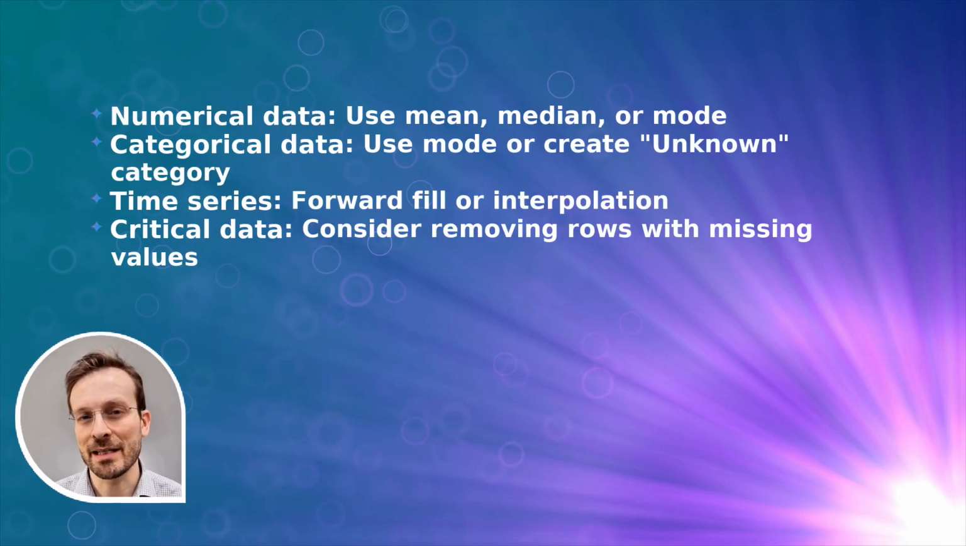When dealing with missing values, you have several strategies. For numerical data, you might use the mean, median, or mode. For categorical data, use the mode or create an unknown category. For time series, consider forward filling or interpolation. And for critical data, you might choose to remove rows with missing values entirely.